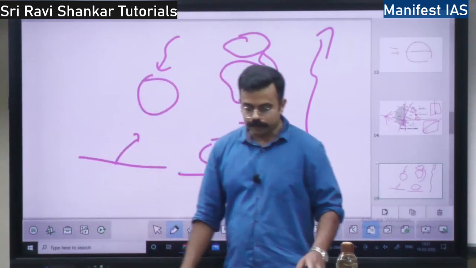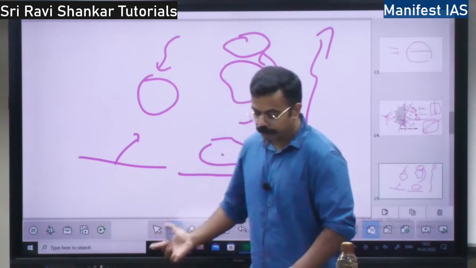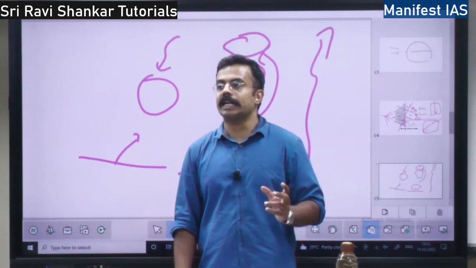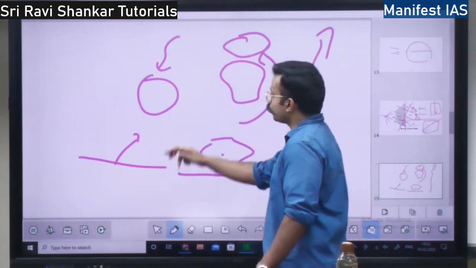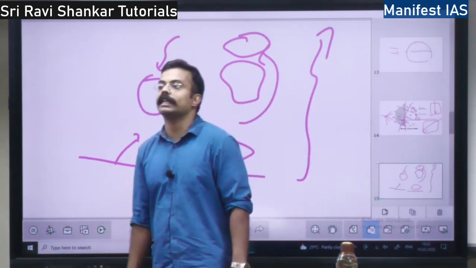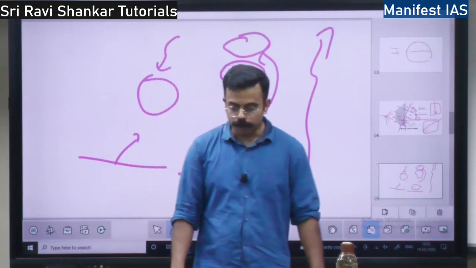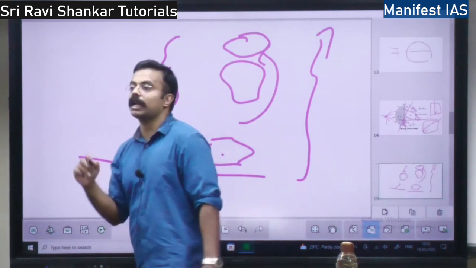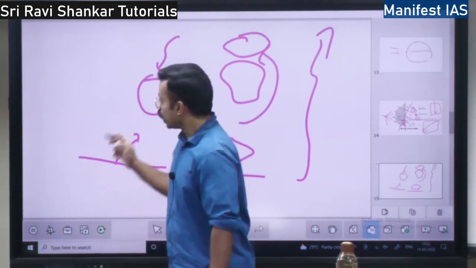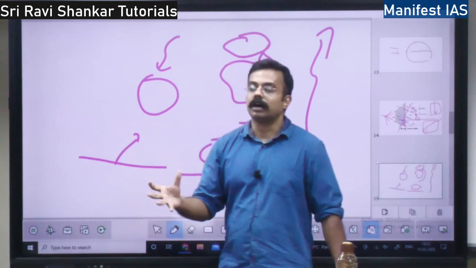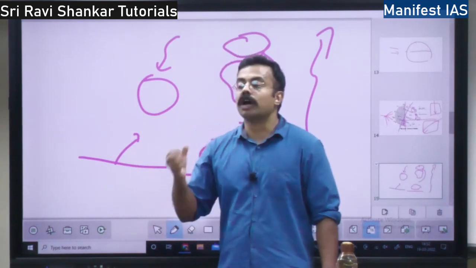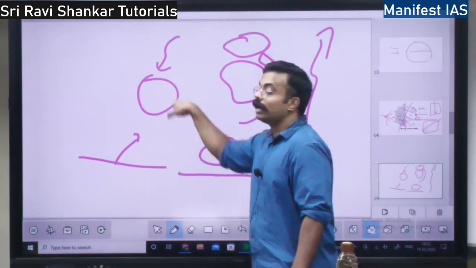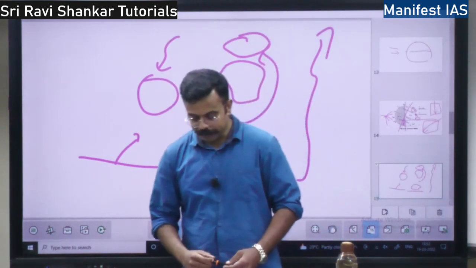When the earth acts like a radiating body, long wave goes from the surface and the atmosphere gets heated. Why does it get heated? Because in the atmosphere there will be carbon dioxide. What does it do? It will absorb the radiation, it will absorb the heat and the atmosphere will get heated up, right?